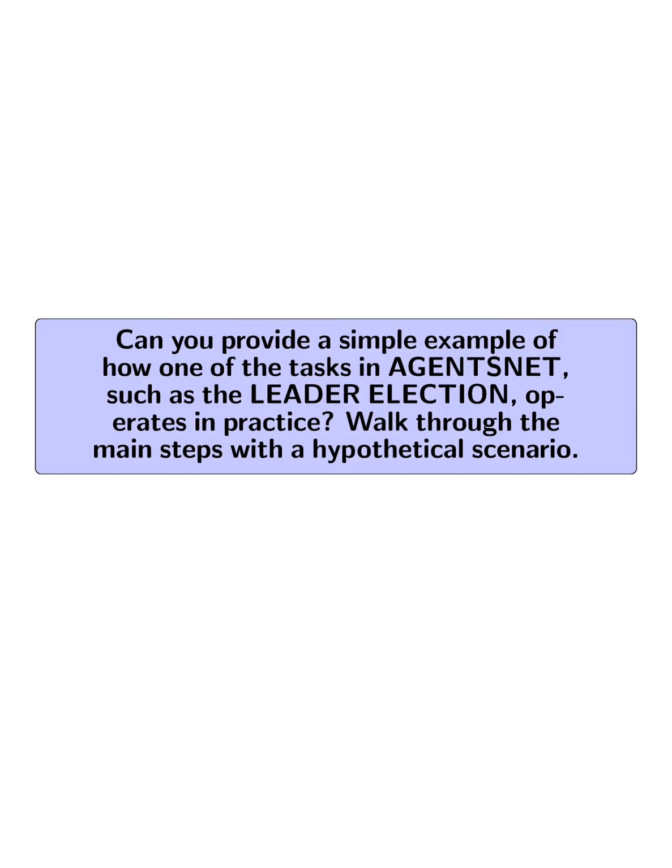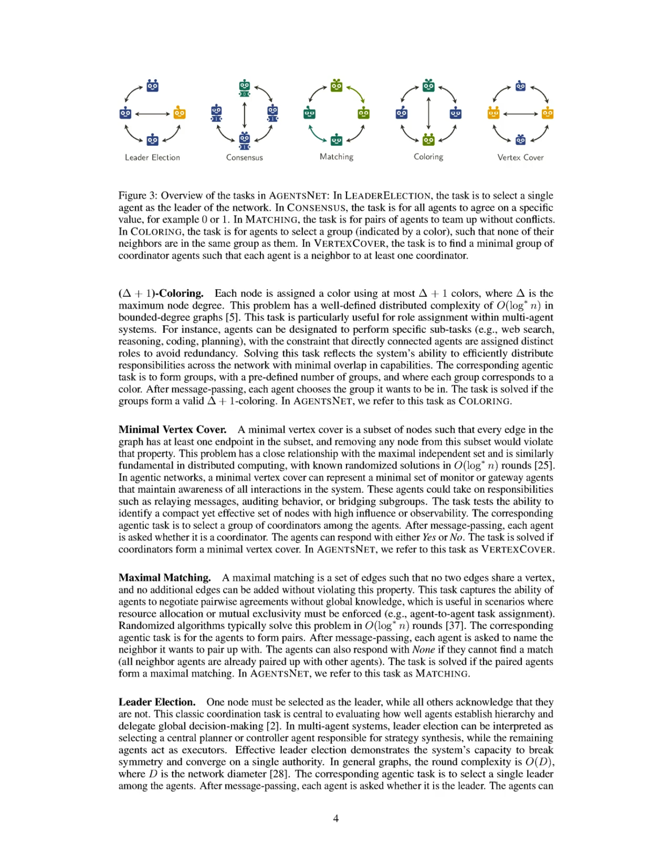Can you provide a simple example of how one of the tasks in AGENTSNET, such as the leader election, operates in practice? Walk through the main steps with a hypothetical scenario. In the leader election task of AGENTSNET, the goal is for a network of agents to select a single leader among themselves. The process begins with each agent being prompted to identify whether it believes it is the leader, after a series of message-passing rounds.